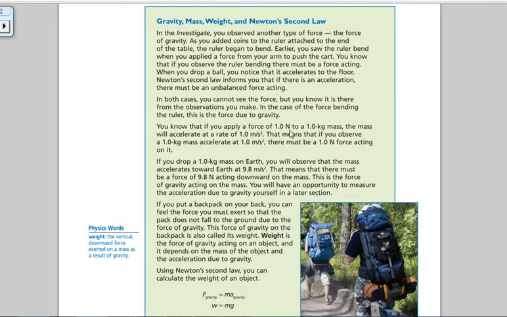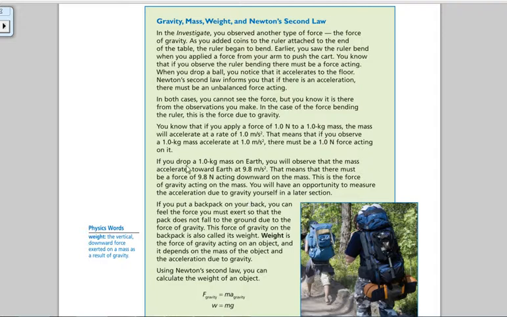I discussed this in the last video: the force of gravity is related to its acceleration. If something is 1 kilogram, then the force of gravity pulling down is going to be 10 newtons, or if you want to be exact, 9.81 newtons.